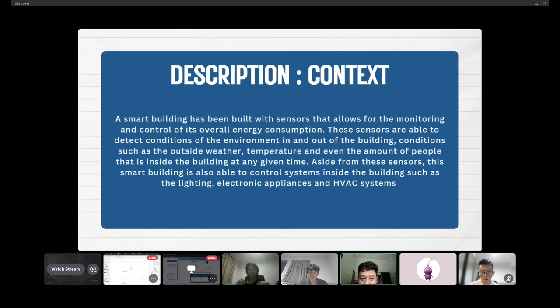For the description and context, a small building has been built with sensors that allow for the monitoring and control of its overall energy consumption. These sensors are able to detect conditions of the environment in and out of the building, such as outside weather, temperature, and even the amount of people inside the building at any given time. Aside from these sensors, this smart building is also able to control systems inside the building, such as the lighting, electronic appliances, and HVAC system.